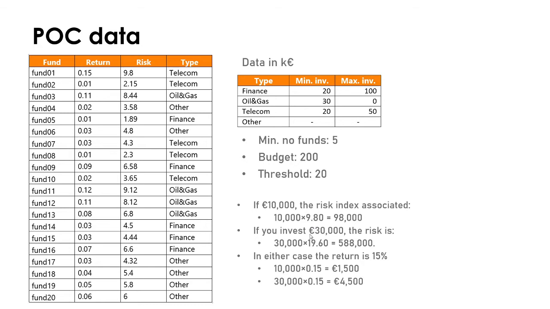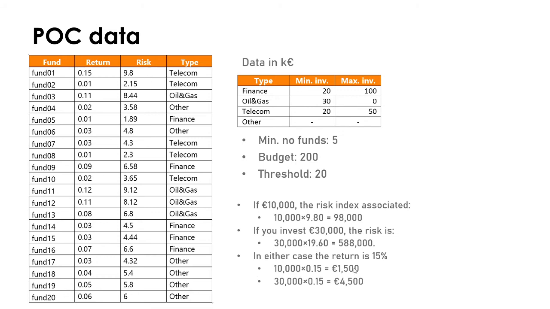So in this case, we multiply the quantity we invest, which is 30,000 euros, times twice the risk index for that fund, which in this case is 588,000, whatever we measure the risk in. Okay, so there's a huge increase when we go beyond that threshold, because we're investing more money and we are also multiplying it times twice the index we have here.